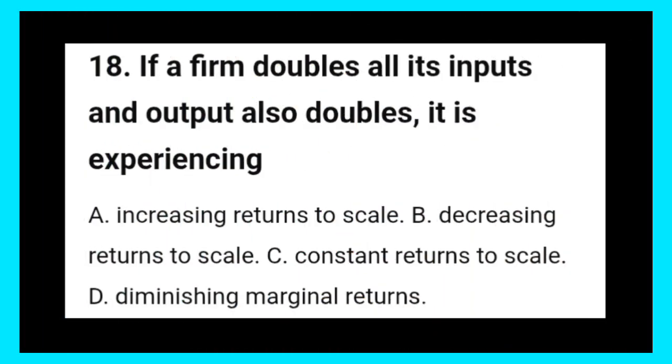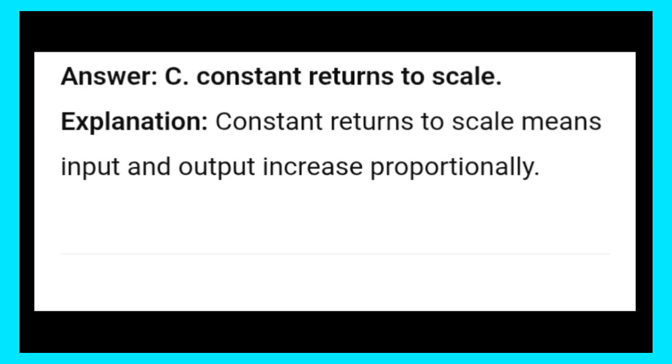18. If a firm doubles all its inputs and output also doubles, it is experiencing: A. Increasing returns to scale. B. Decreasing returns to scale. C. Constant returns to scale. D. Diminishing marginal returns. Answer: C. Constant returns to scale. Explanation: constant returns to scale means input and output increase proportionally.